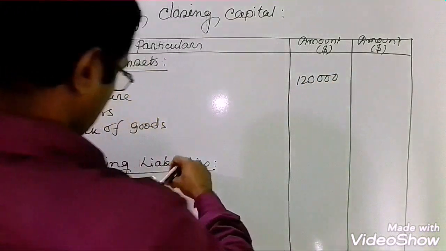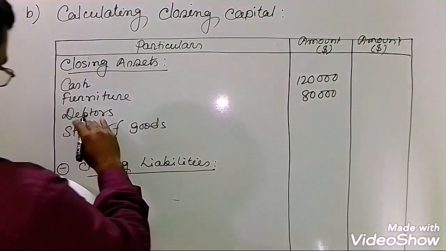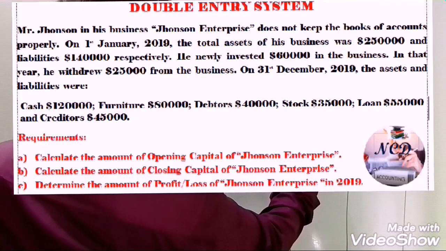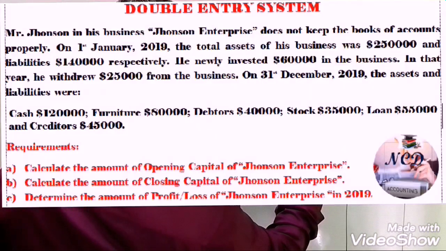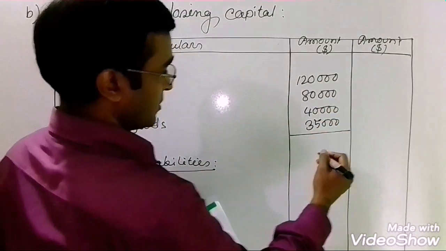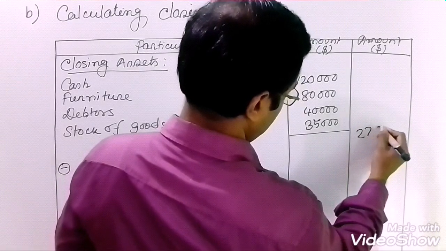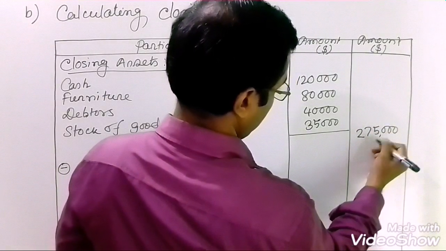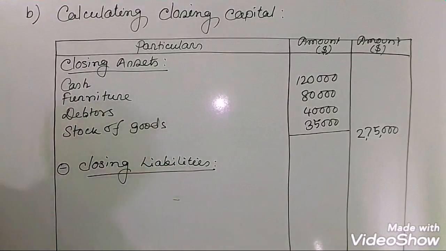Next one, furniture $80,000. Debtors $40,000. And stock of goods $35,000 respectively. After adding this, we'll get a fresh figure here, $275,000 in total. Okay, and now minus closing liabilities.